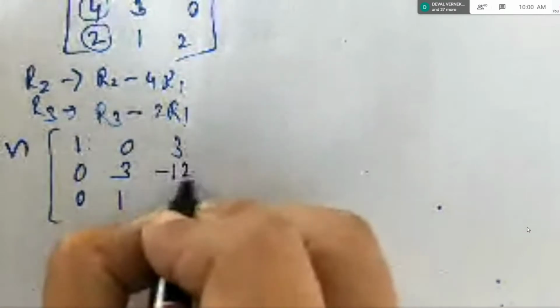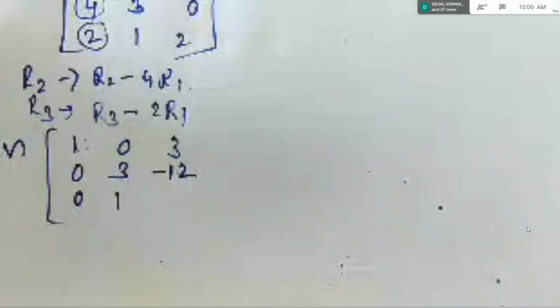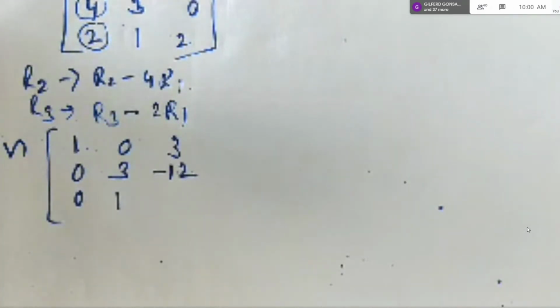Okay, next remaining 2 numbers. 0 minus 4. Ma'am, minus 12. Minus 12. Very good. Minus 12 and ma'am 4. Minus 4. Last number. Minus 4, right?